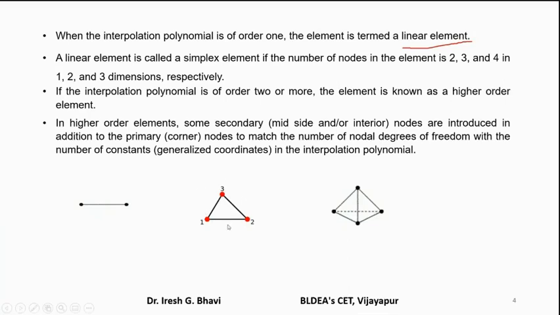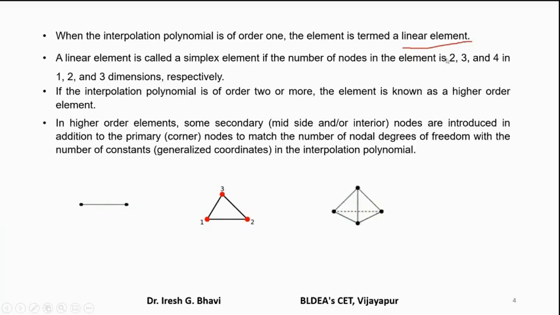In 2 dimensions, suppose you want to assume a linear displacement model, then you will get this type of element, that is a linear triangular element. And in 3 dimensions, it will be a linear tetrahedral element. These are the elements which we have discussed already in types of elements. In a 1-dimensional element, suppose only 2 nodes are there at the ends, then it is called a linear bar element.